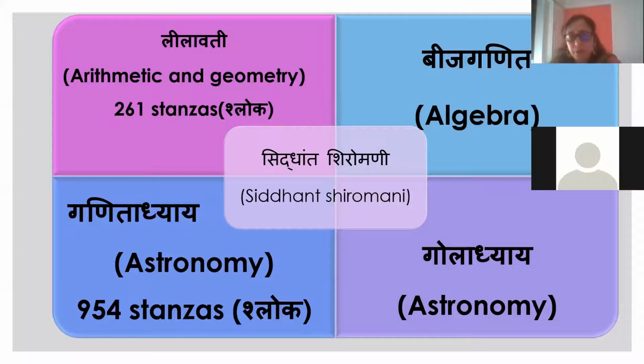Together they contain 954 shlokas, but the most applicable and most popular part is Leelavati, which is based on everyday maths and everyday geometry, trigonometry, business dealings, profit and loss, and interest rates.